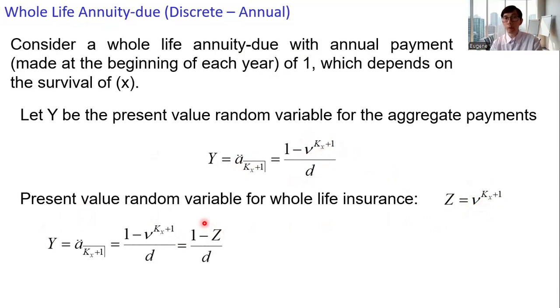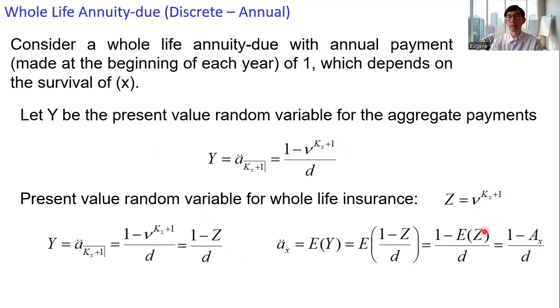To get the expected value for Y, we simply take the expected value of (1 minus Z) over d, and the expected value of Z is simply big A of x. And we can rewrite this as big A x equals 1 minus d times ä x. And here we relate the expected value for the whole life annuity with the whole life insurance.